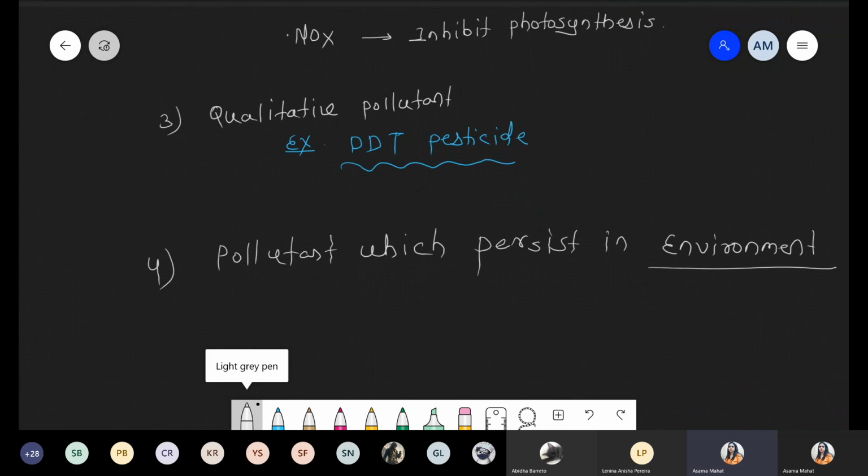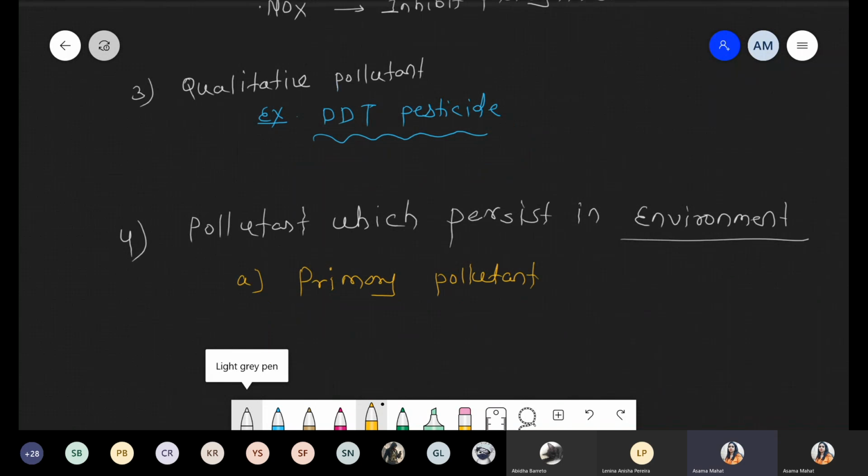In this condition, we'll discuss 2 types in the next class. Number 1 is the primary pollutant, and examples under this are DDT, as well as sulfur oxide, nitrogen oxide and H2S.